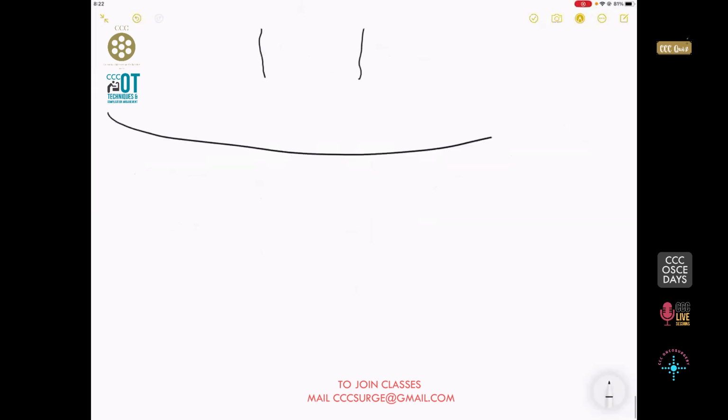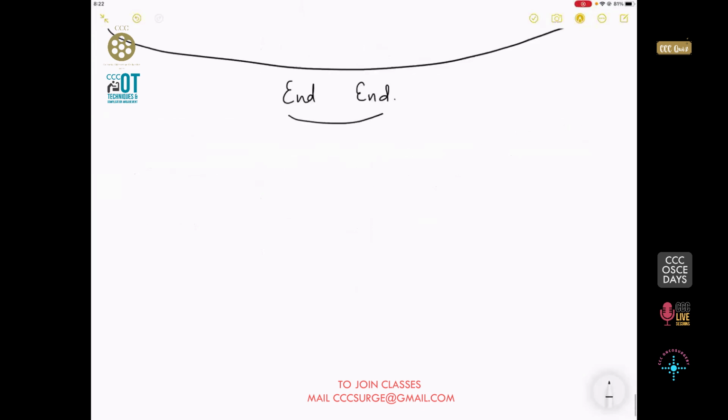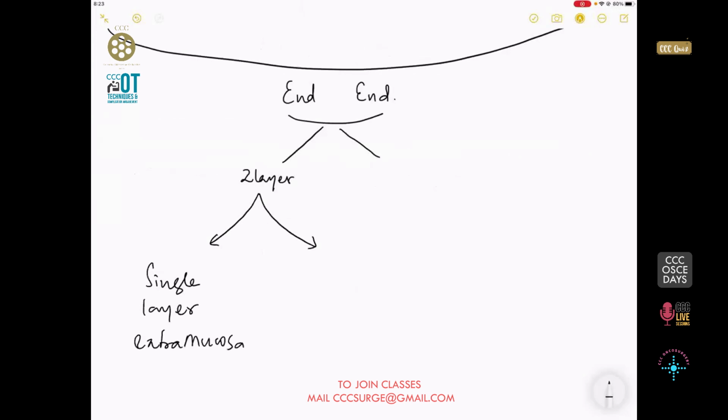Now, how are you going to do the end-to-end anastomosis again? All depends upon what your practice is. And in a postgraduate exam, this is what you can exactly say, because your examiner is a surgeon. Either you can do a two-layer repair, which technically again can be done in two ways. You can do a single layer extramucosal repair, or you can do a single layer through and through repair. That means all layers.